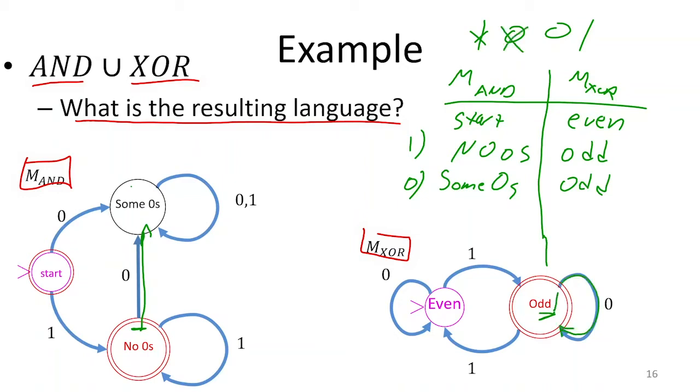So now we've read that, and we're going to get a 0. Where is AND going to be on that 0? Some zeros still. Where is XOR going to be on that 0? Still odd.